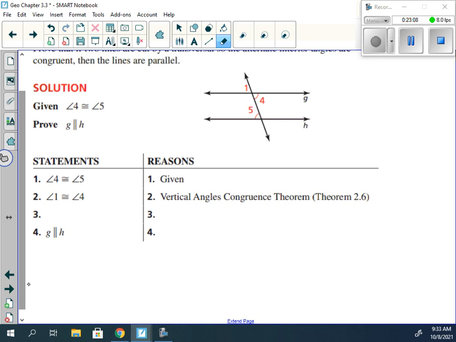Well, if we said 5 is congruent to 4 and 1 is congruent to 4, so what can we say? Does it have two statements with an angle congruent in the middle? We can say 1 is congruent to 5. Transitive property of congruency. And we could also be specific and say transitive property of angle congruency, because we're talking about angles. But the transitive property of congruency works as well.